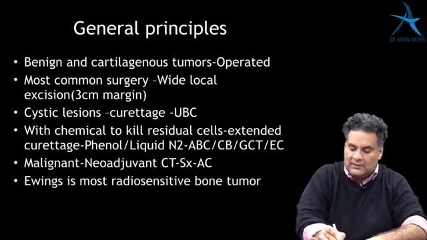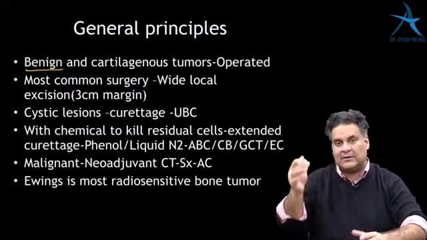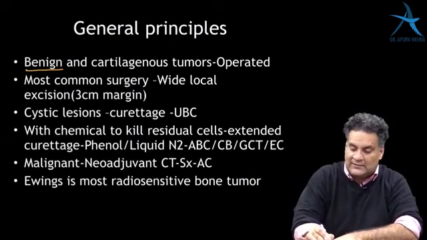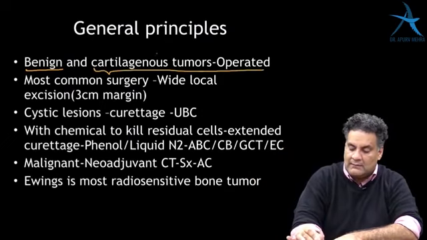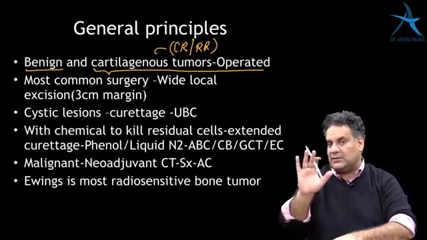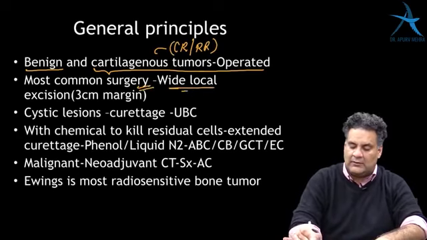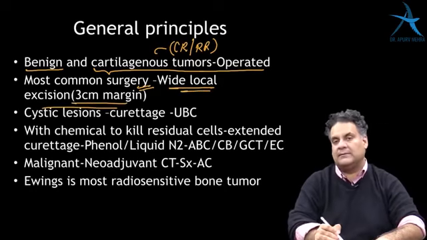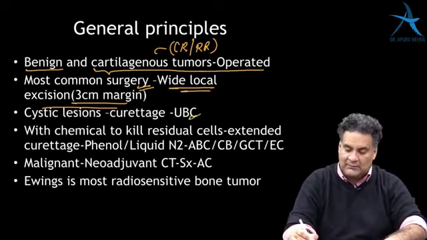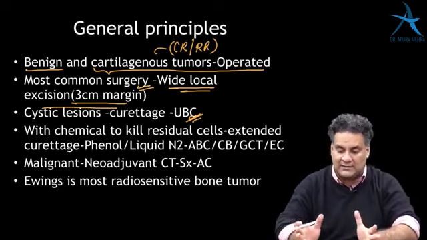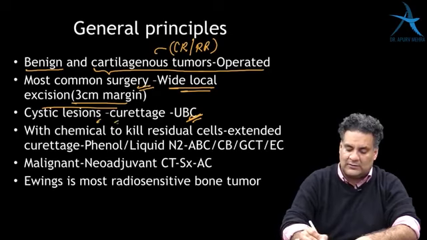On treatment of bone tumors, the first thing is benign tumors are always operated, because ortho is an operative branch. So benign tumors are always operated. Cartilaginous tumors are operated because they are chemo resistant and radio resistant. So in cartilaginous tumors chemotherapy doesn't work, so you operate. The most common surgery is wide local excision with a 3 cm margin. If you have a simple cyst, a unicameral bone cyst, a single cavity cyst, then you treat the cystic lesion with curettage.